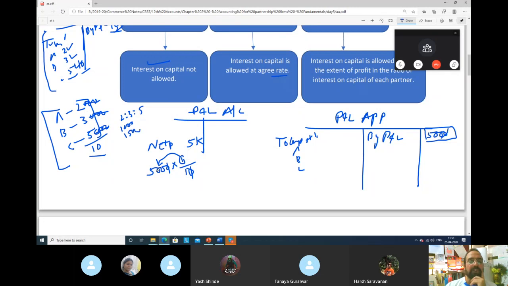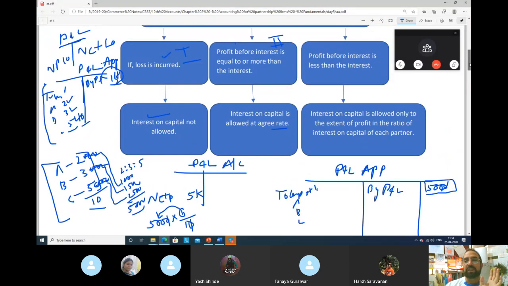For 1 share 500, for 5 shares 2,500. So total is how much? 5,000 rupees. So we will pay them this much. So A will not get 2,000, A will get 1,000. B will not get 3,000, B will get 1,500, and C will not get 5,000, he will get 2,500. So all of them will get something. But we cannot pay them full interest on capital. Why? Because our net profit is less than the total of interest on capital.